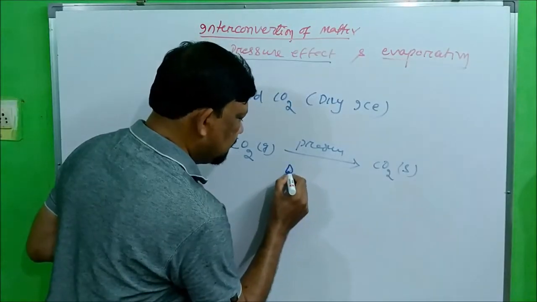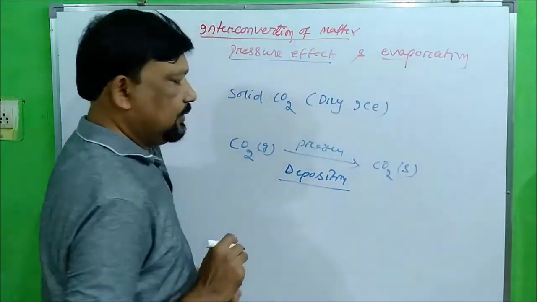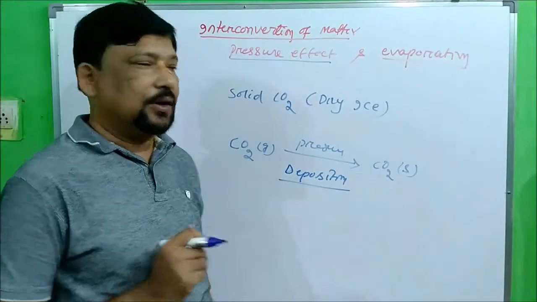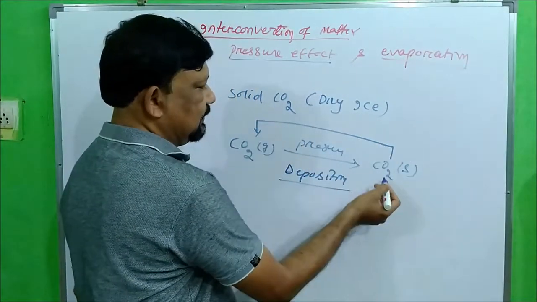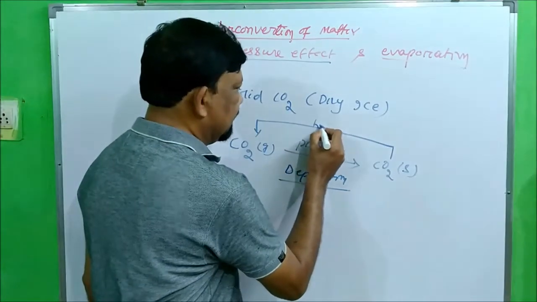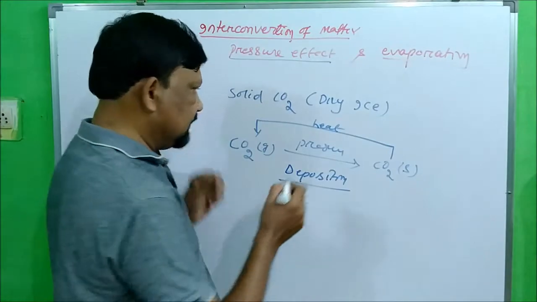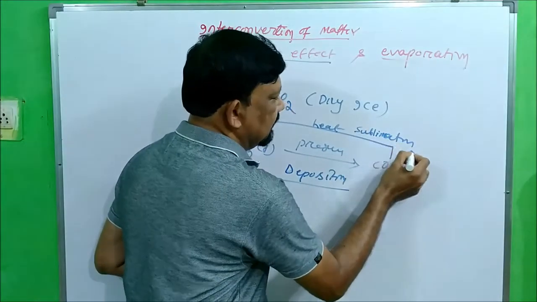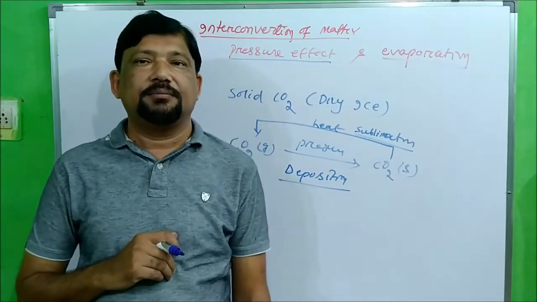It is called deposition. When you apply heat to this solid carbon dioxide, it changes to carbon dioxide gas, and this process is called sublimation. So this is the pressure effect on matter.